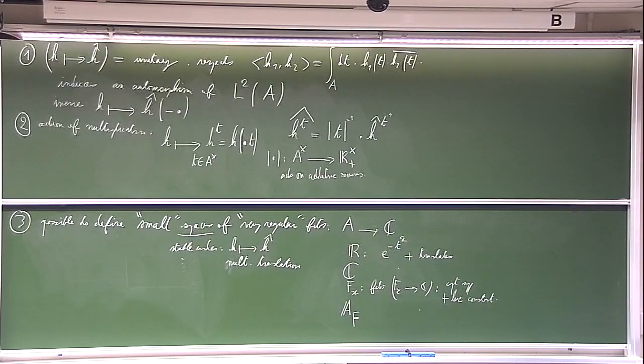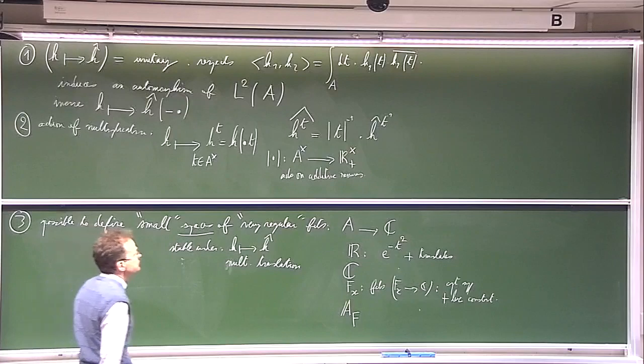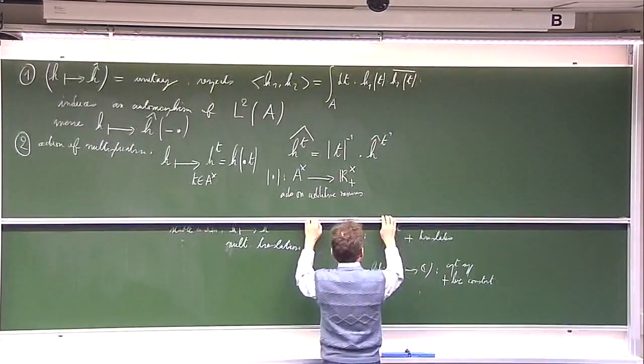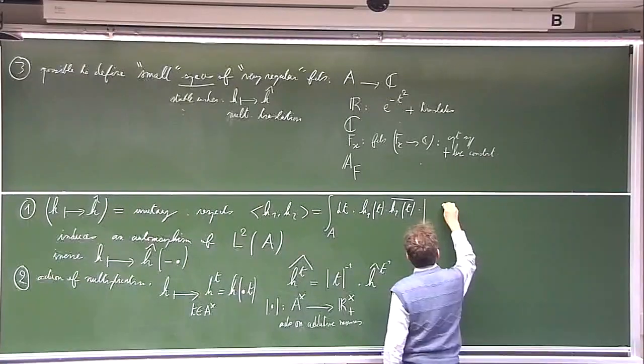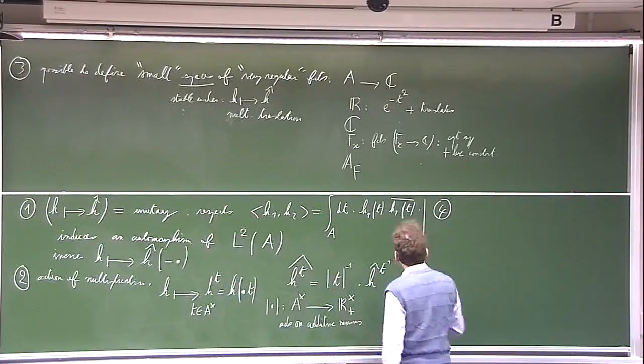Okay, so this is the third property, and the last property I want to talk about is the Poisson formula.